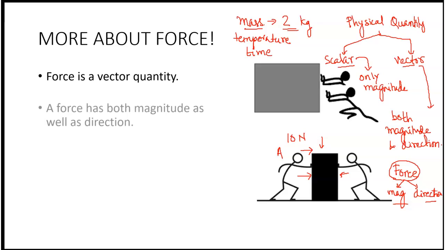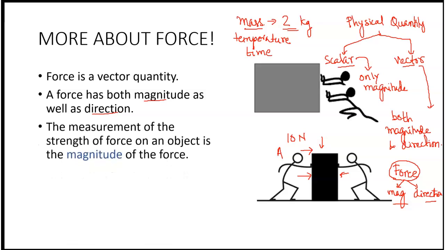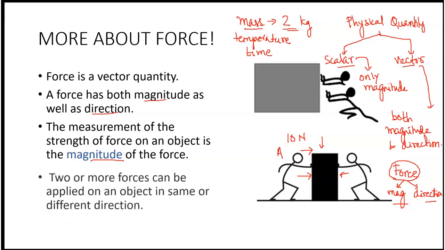So a force has both magnitude as well as direction. The measurement of the strength of the force on an object is the magnitude of the force. How much force is being applied? The measurement is the magnitude of the force.